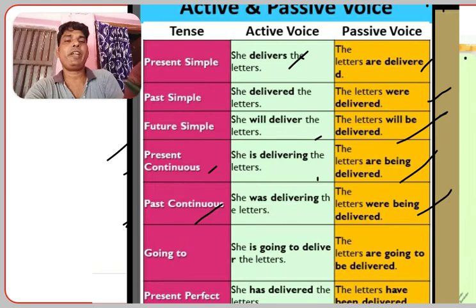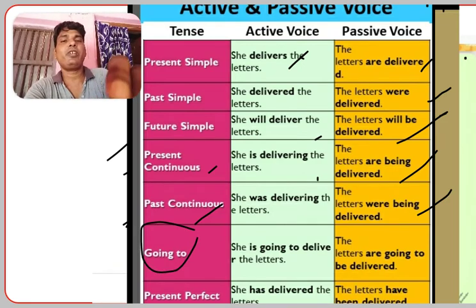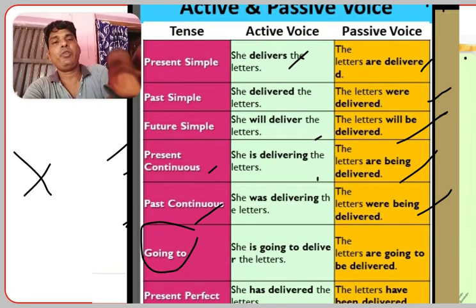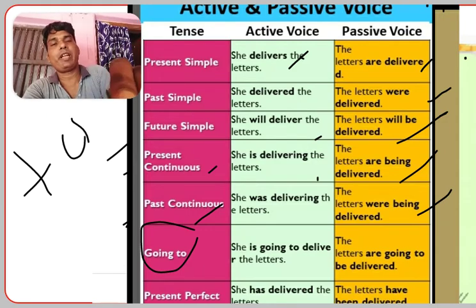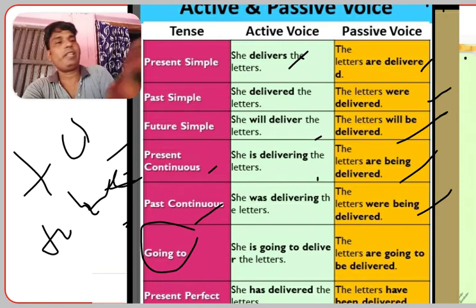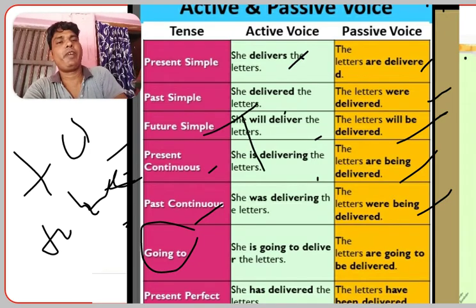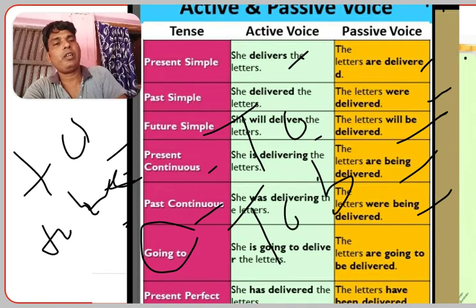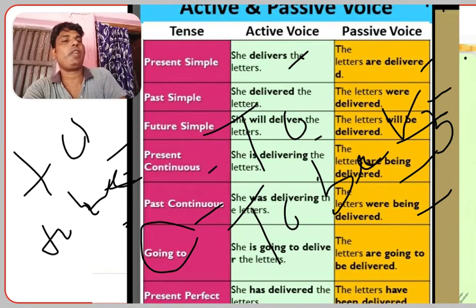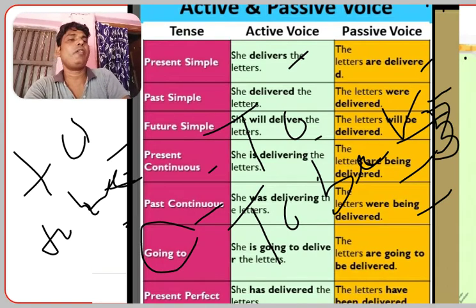If you find to in an active form, then in the passive form we have to write to be plus V3. That is very important; we have to learn it. Whenever you find to in an active form, we write to be plus V3 in the passive form.